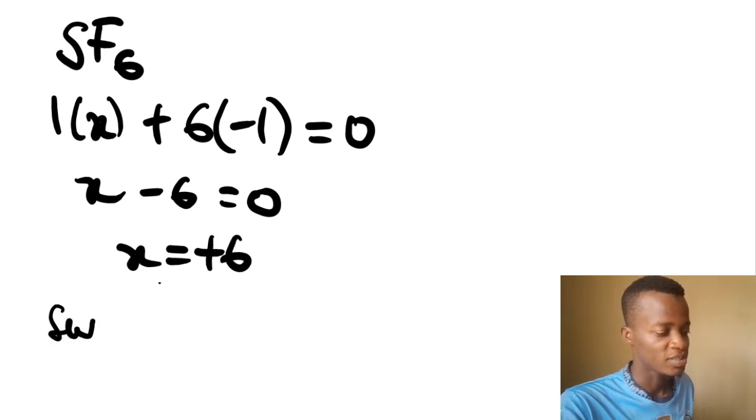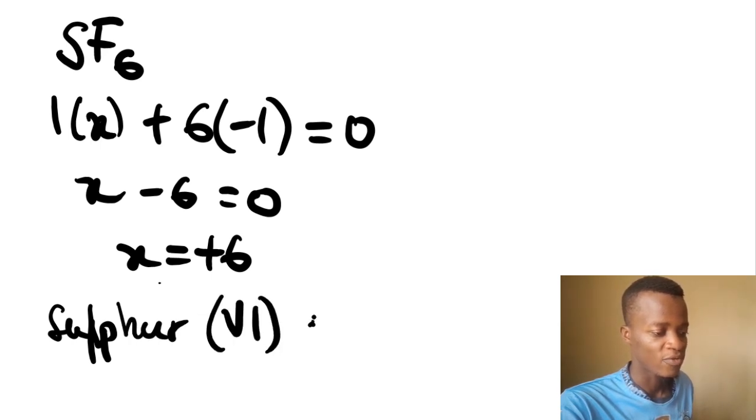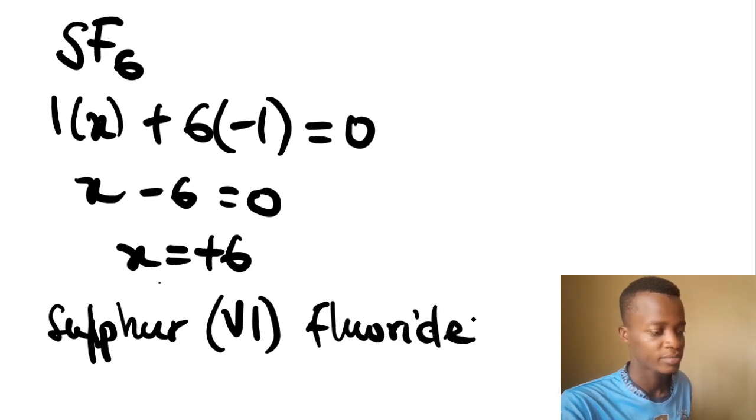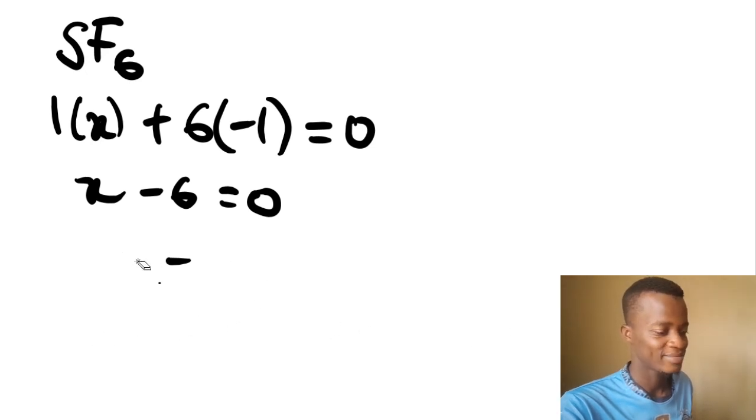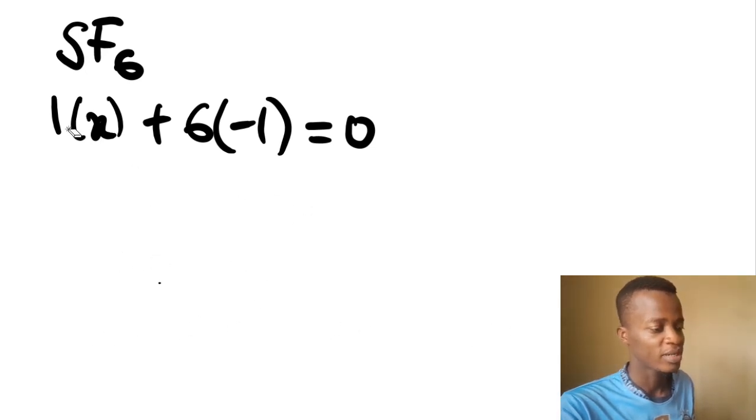So it's going to be sulfur 6 fluoride. Yeah, as simple as that. You just follow the rule in naming this kind of